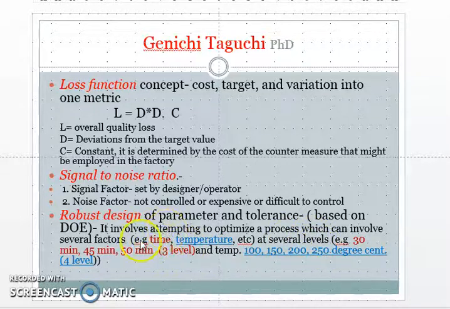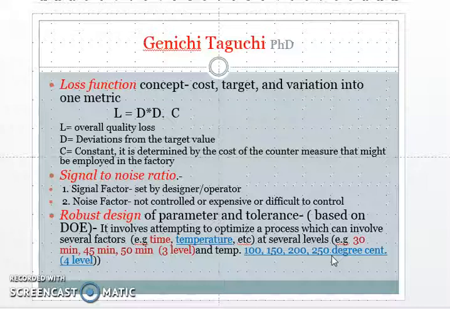Suppose time is a factor, and for processing you are using different levels of time, or temperature as a factor, and for that particular process we are using different temperatures: 100 degrees centigrade, 150 degrees centigrade, 200 degrees centigrade, 500 degrees centigrade, different 4 levels, and these parameters influence the output.